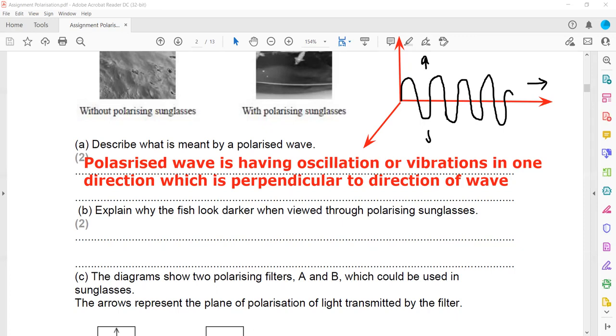Like this whole thing is one plane, and this plane also includes the direction of the wave travel. So this is a second definition, but I prefer that you write the first one, because it is easy to recognize that oscillations or vibrations are there in which the direction is perpendicular.